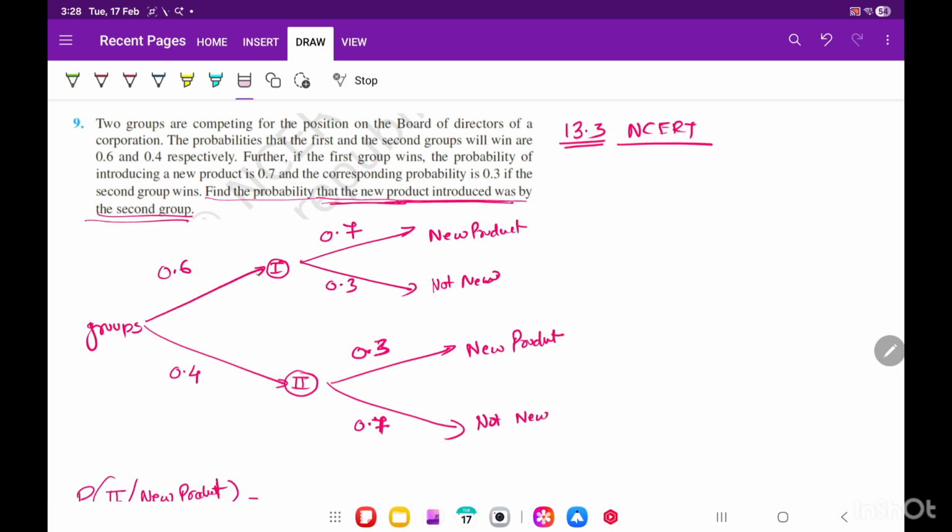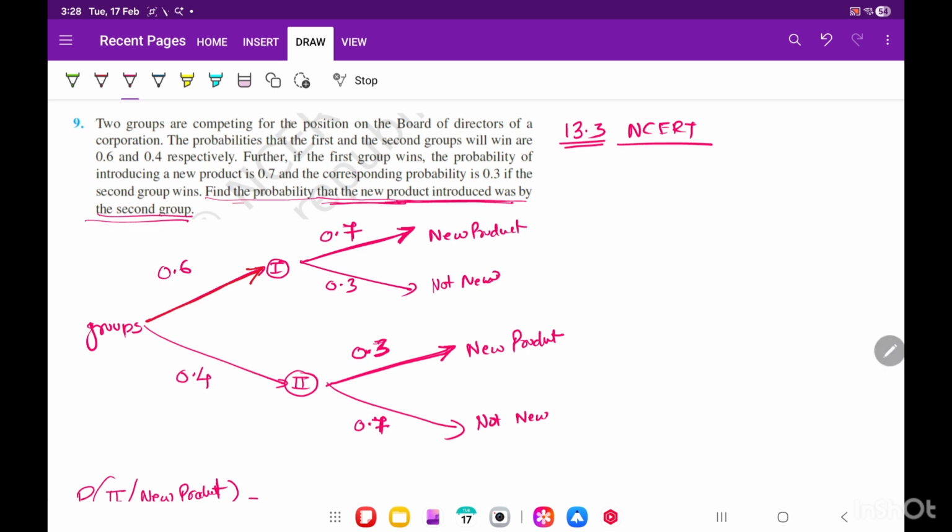So I have written here in the form of a chart that the first one will win is 0.6 or the second will win is 0.4. Perfect. Then they are saying that the chance that the first company will launch a new product is 0.7 here. And the chance that, if the second company is selected, it will launch a new product is 0.3. Theek hai, so I have written every piece of information in the form of a chart. Correct.